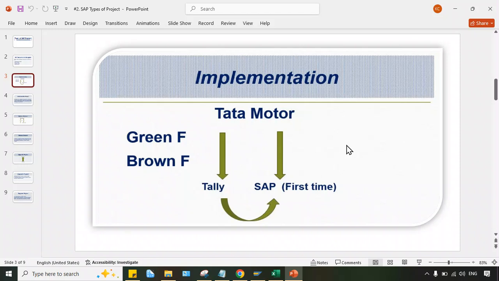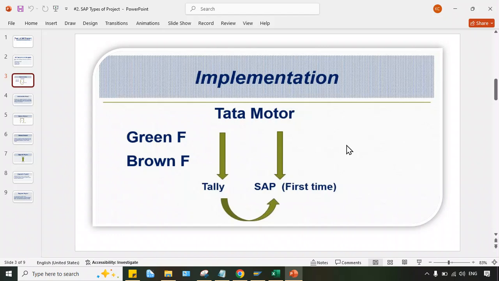Okay. And there is one more concept in the market, guys, that is called blue field implementation. Not that prevalent, right? But I have seen in my live classes that sometimes people ask, what is this blue field implementation? So blue field implementation means what? It's a kind of brownfield implementation itself.